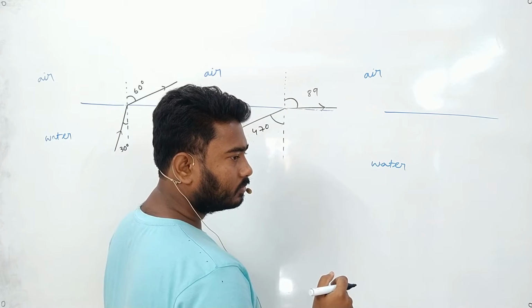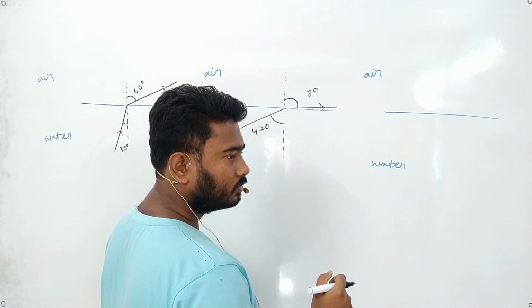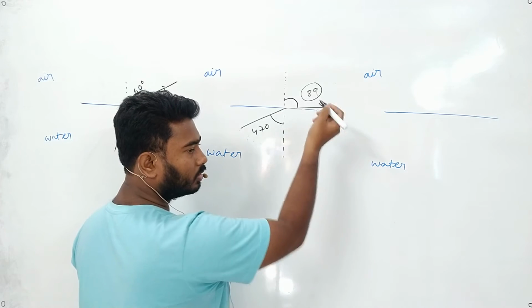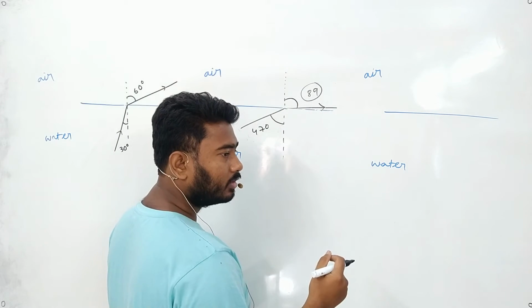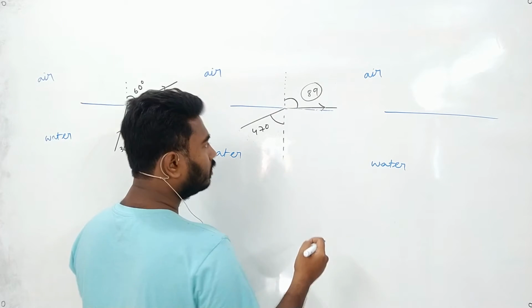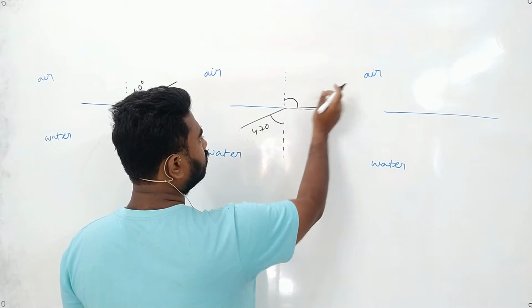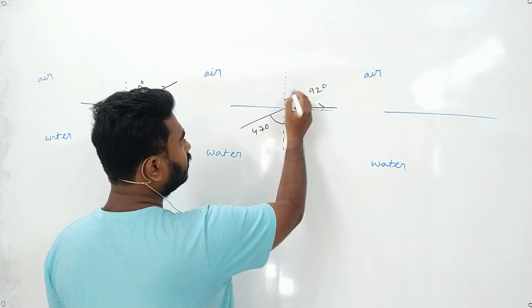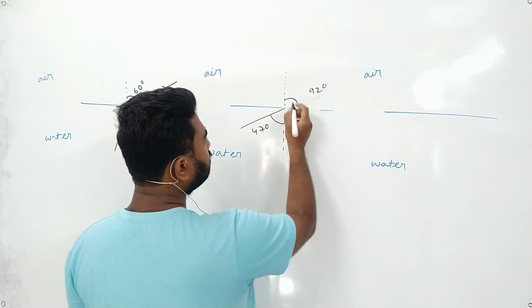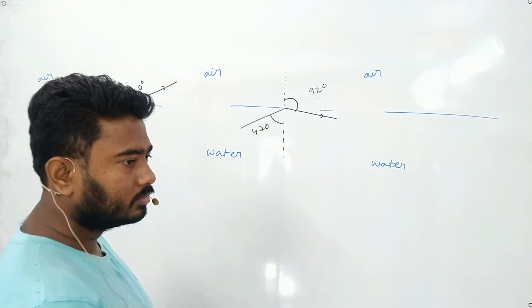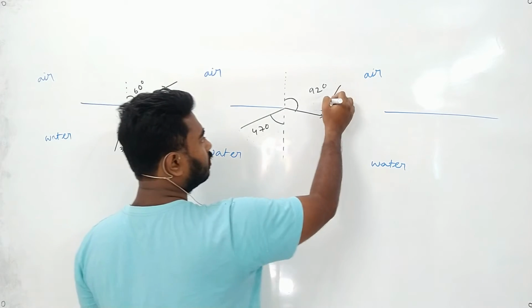Sir, it will be greater than 47 or lesser than 47? This is 89, right? It will be more than 89. How can it jump so high? Okay, sir, 92. So you are telling that it will be 92 degree. 92 degree means it will go like this, right? Yes, sir. Okay, see, this is not possible.